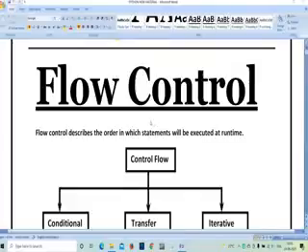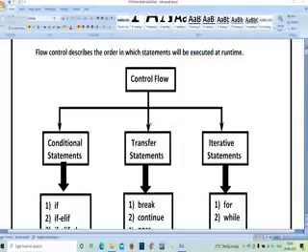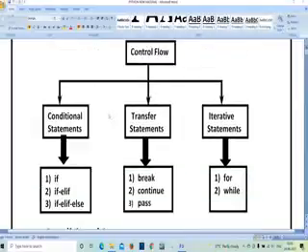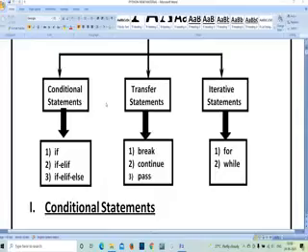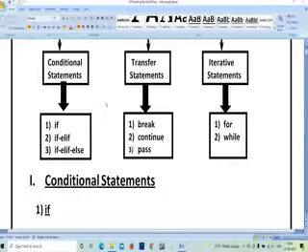So in control flow, we have conditional statements, transfer statements, and iterative statements. Conditional statements include the if condition, if else condition, and if else if condition. Transfer statements are break, continue, and pass. Iterative statements are for and while.